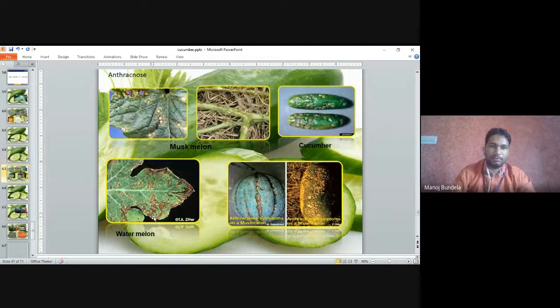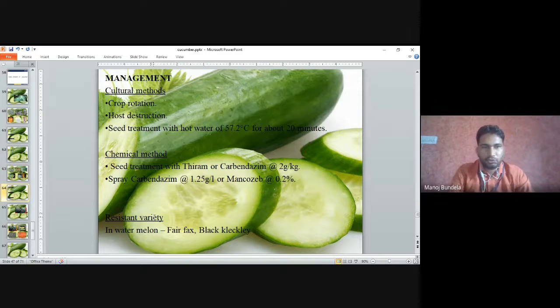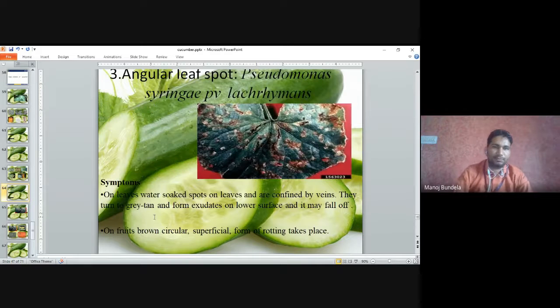Anthracnose symptoms are alike in muskmelon and cucumber, and they can develop on the fruits and leaves also. Management: crop rotation, reducing the host plants, seed treatment at 57.2 degrees centigrade for 20 minutes. Chemical method: seed treatment with thiram or carbendazim, 2 grams per kg. Resistant varieties in watermelon we can use are Fireball and Black Belgium.